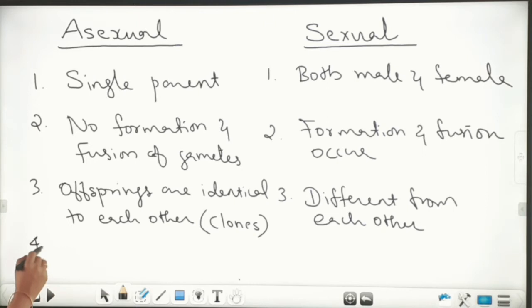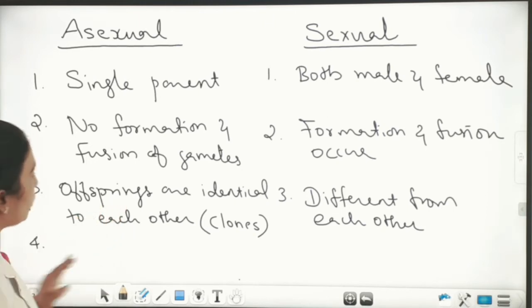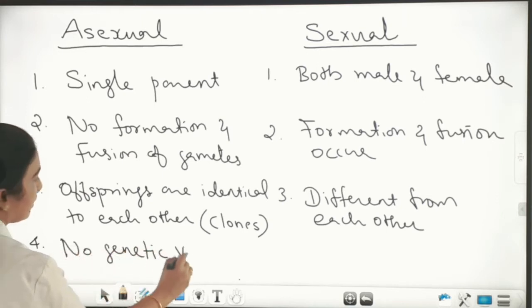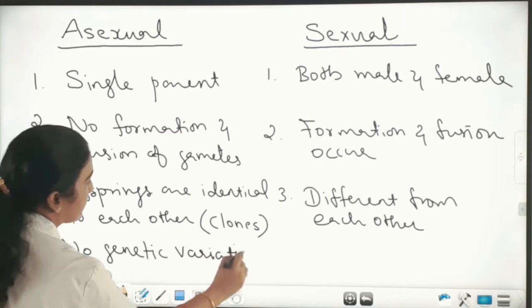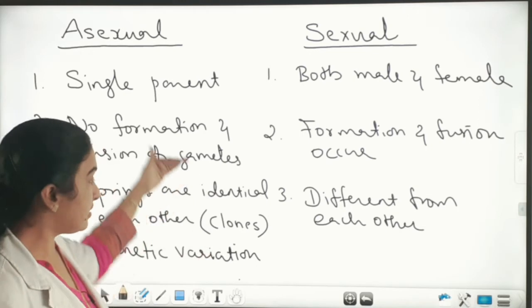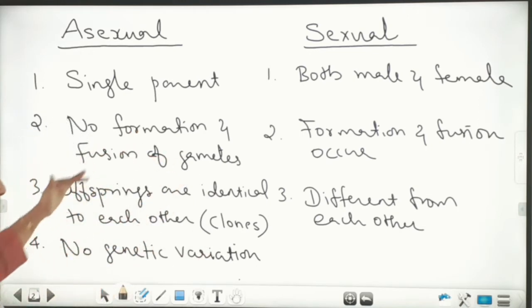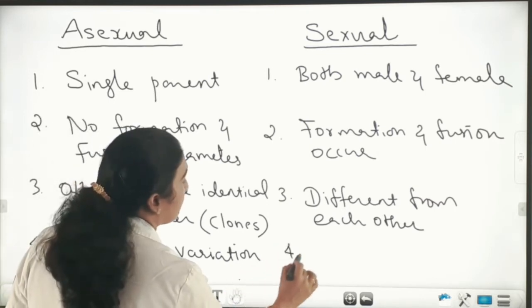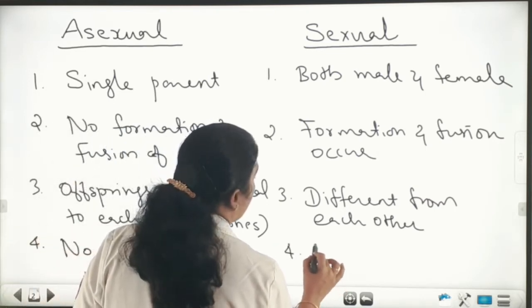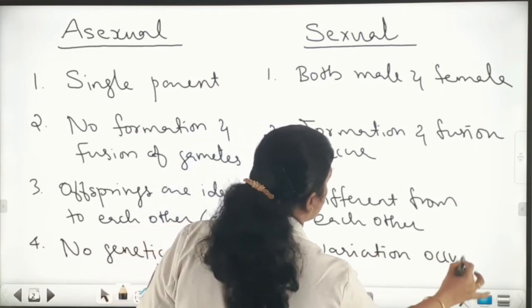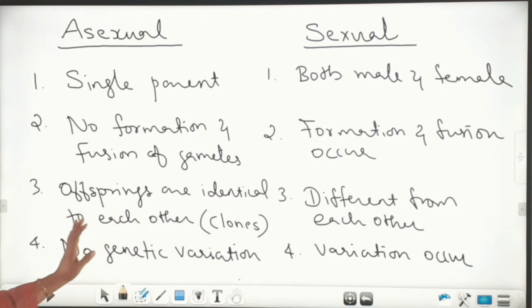And the fourth point is, this offspring does not show genetic variation. No genetic variation. So there is no difference. The parental characters are transmitted as such. There is no variation in case of asexual reproduction. But in case of sexual reproduction, variation or genetic variation occurs. These are the differences between them.